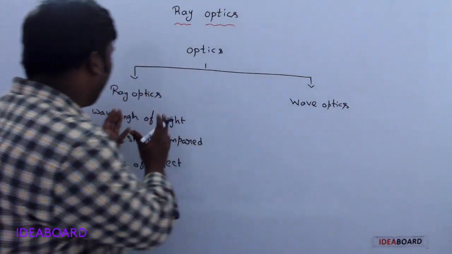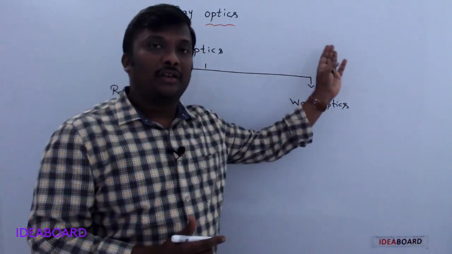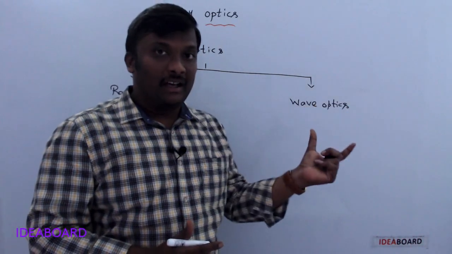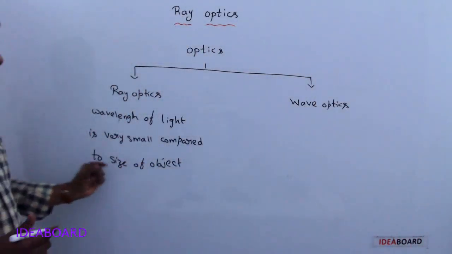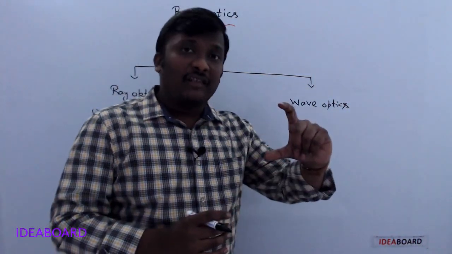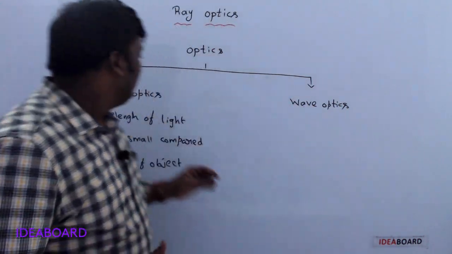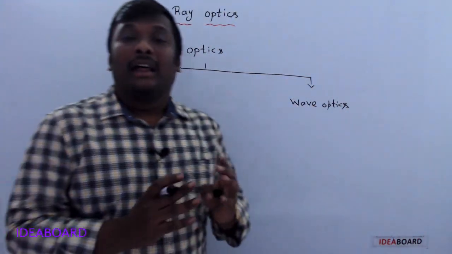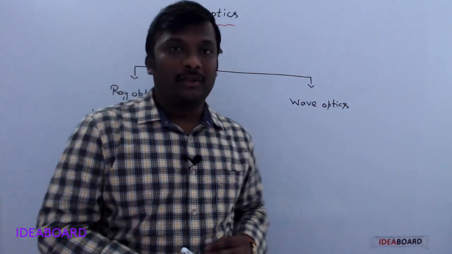In ray optics the wavelength of light, we know, is from 4000 angstrom units to 7500 angstrom units, and that wavelength is very small compared to the size of the object. So if the size of the object is very large compared to the wavelength, then only ray optics is applicable.